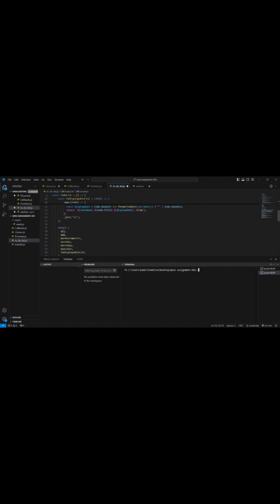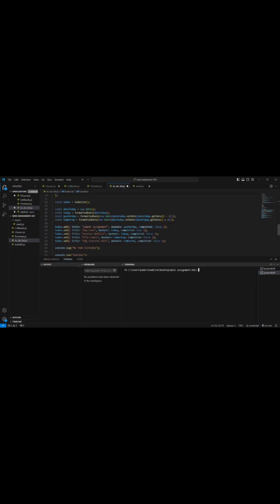Object initialization: the to-do list function is invoked and assigned to the to-dos object. Date calculation and task addition: today is set to the current date. Yesterday is computed as the previous day. Tomorrow is computed as one day after today, and the tasks are added to the to-do list using todos.add with title, due date, and completed.